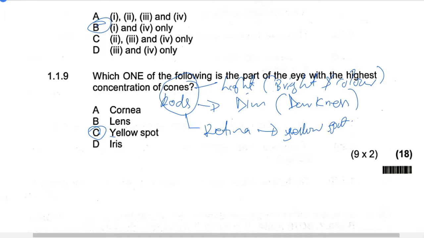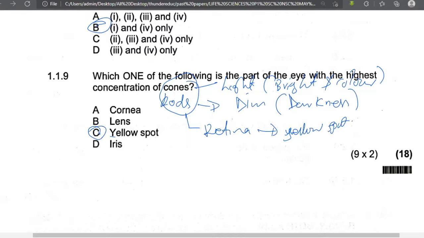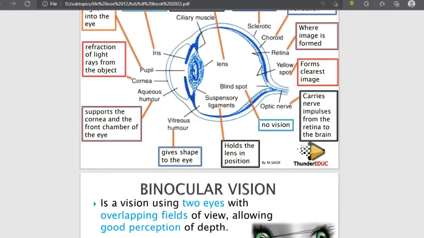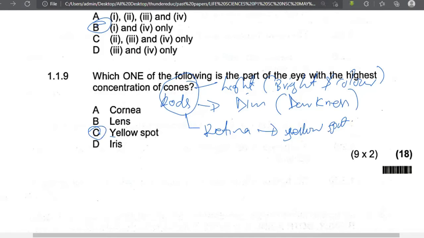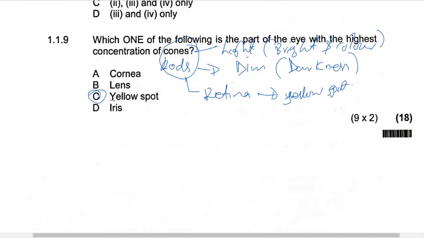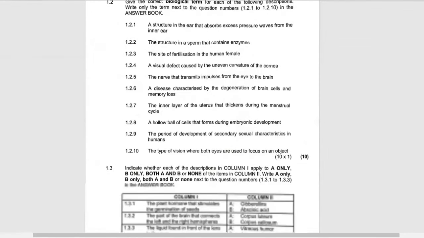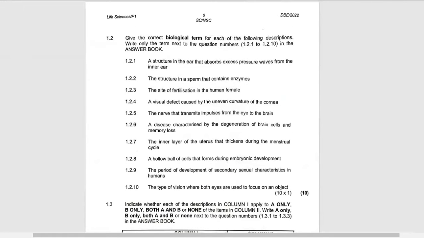If you go to our book and we see where is yellow spot found, we shall see that in our book, the yellow spot is there. And then if you look at it, we say that it forms the clearest image. So that marks the beginning of the end of our section A in terms of the objectives.